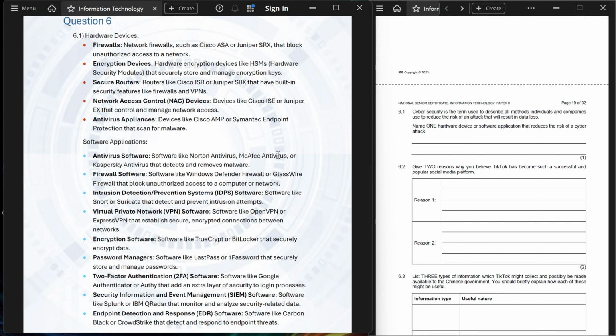Reason 1. Library of music soundtracks to use without concerns over copyright. Easy to create video content, videos are short, videos are more engaging than text, as in Twitter. Reason 2. Algorithms which promote content, algorithms which provide similar content to users, popular during COVID.